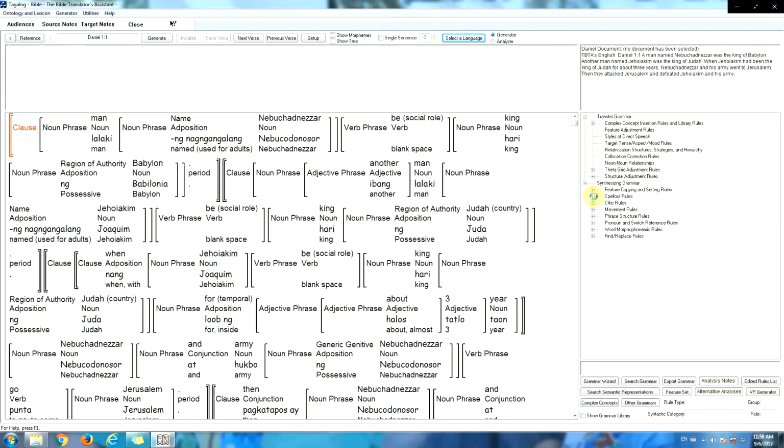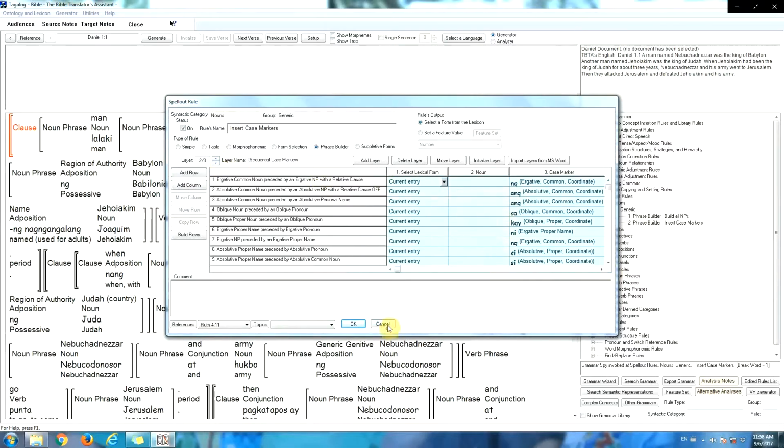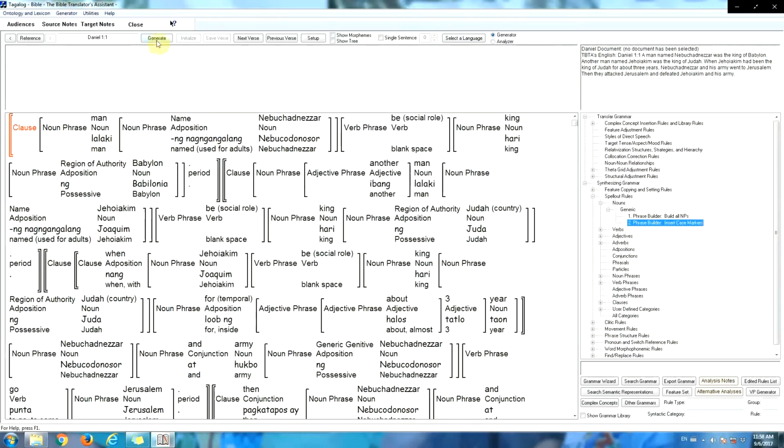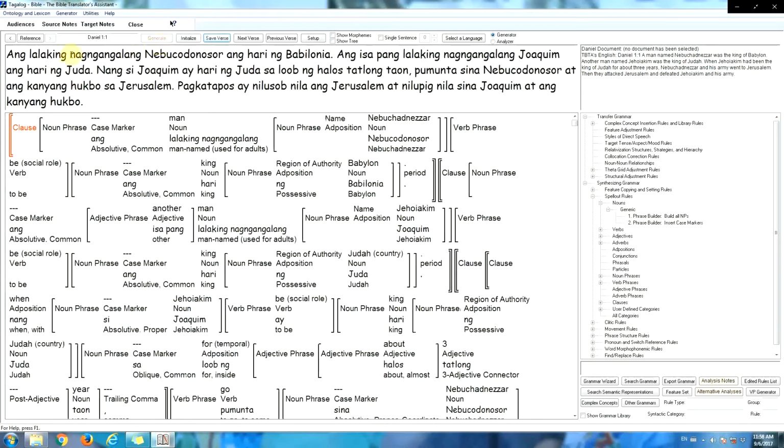And we'll look at one of the rules for Tagalog. Tagalog is an ergative absolutive system, and they use case markers, and here are all of the case markers used in Tagalog. They have many of them, as you can see. So now when we click the Generate button, the software will take our analysis of Daniel 1:1 and apply the Tagalog lexicon and grammar and produce an initial draft of this verse in Tagalog.